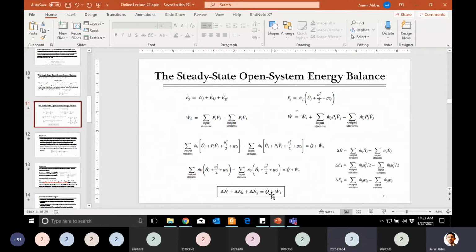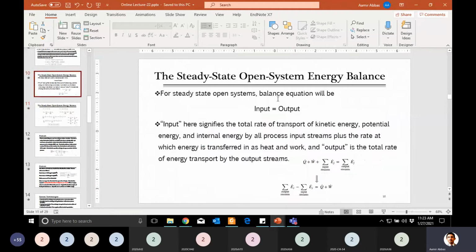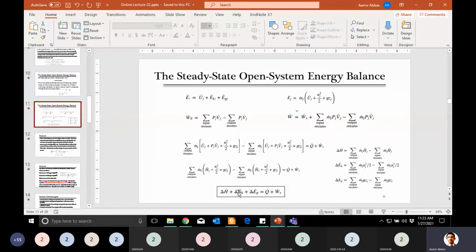If I want to write it as input minus output is equal to 0, can you rearrange this equation for me? This equation was input is equal to output, and then we took this form, and finally we reached this conclusion, and I asked you to derive it in your register when you go back home after lecture. So can someone tell me what will be the shape of the final equation if I write it in the form of input minus output is equal to 0?